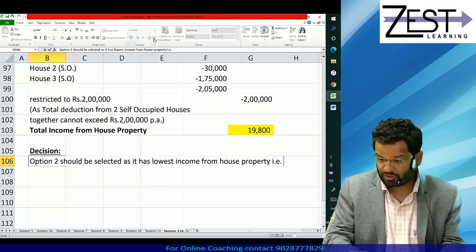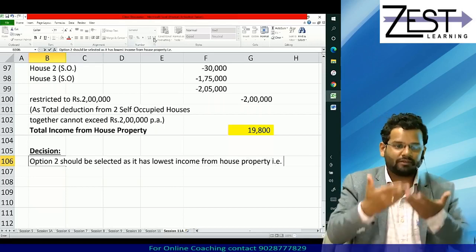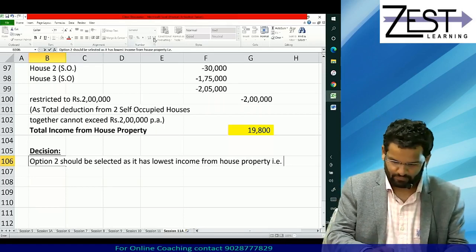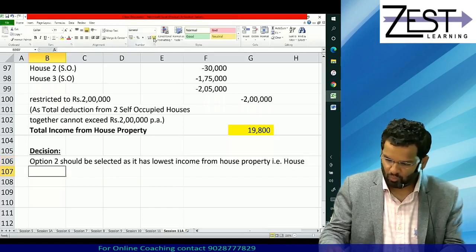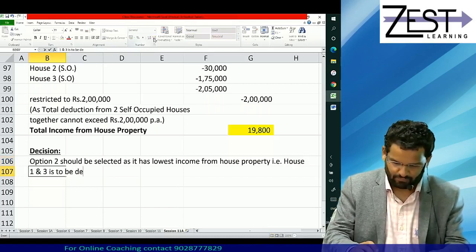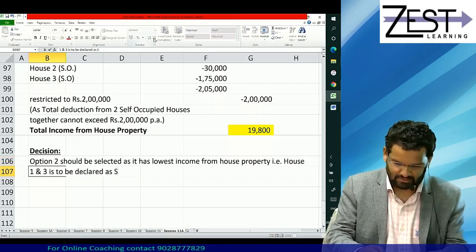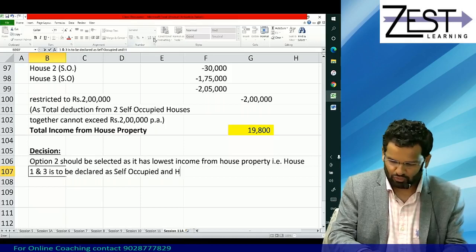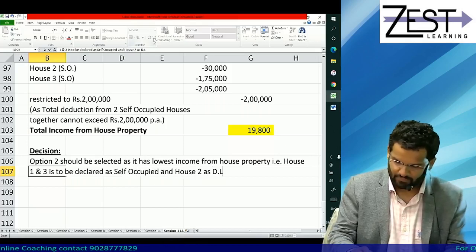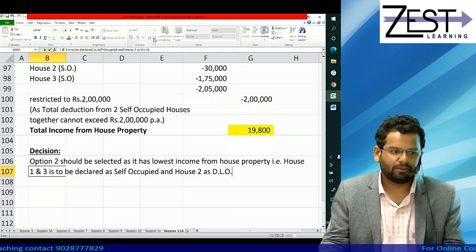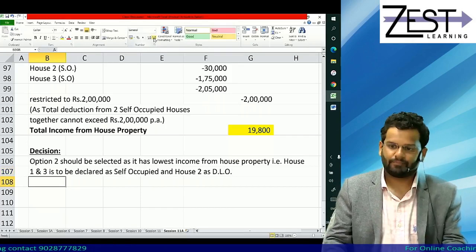That is in option 2. See, option 2 is what you have named it. But what is option 2? That is house 1 and 3 to be declared as self-occupied and house 2 as, yes friends, deemed to be let out.